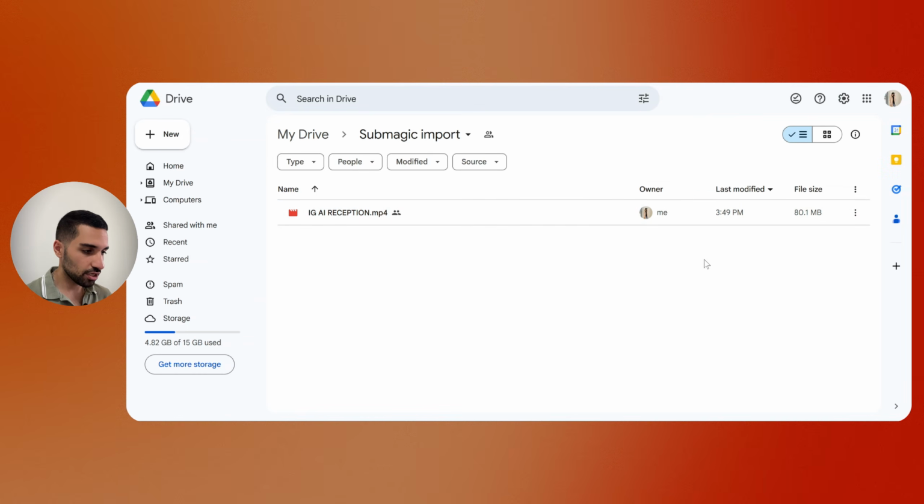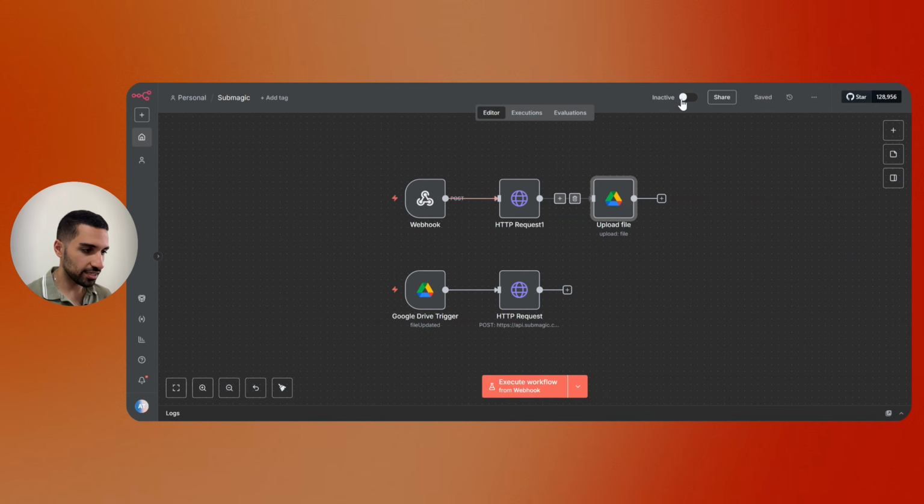So I'm just gonna go back to n8n, and so one thing before we send a request to Submagic is actually to put our webhook URL inside this node, because once we sent off this workflow, we really don't know how long does it take for Submagic to create our video and send it back to our webhook. That's why I need to activate this workflow and wait for data to arrive. So from here, I'm just going to activate the workflow, and now the workflow is active.